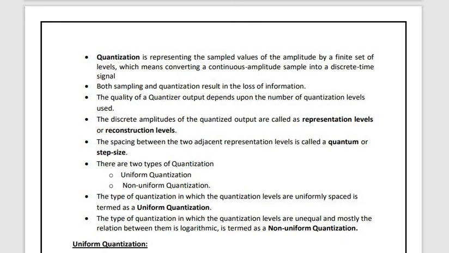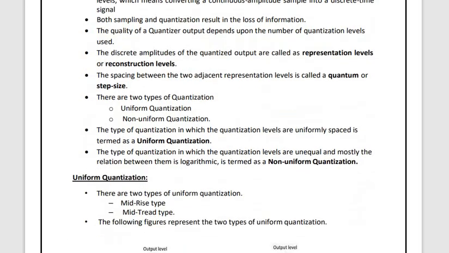Next, we have the type of quantization in which the quantization levels are unequal, mostly with a logarithmic relationship, and it is termed non-uniform quantization. Simply explained, the step size is not equal. If I go for a range of 10, one step size is 2, one more step size is 3, then again I have 1, then again I have 4. If the step size or the quantization levels are not equal, then that kind of quantization is called non-uniform quantization.